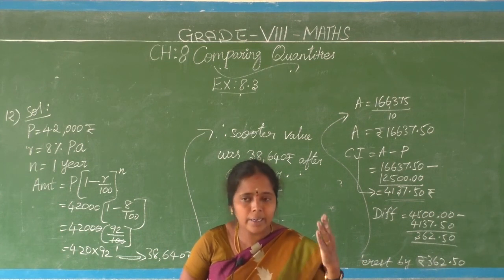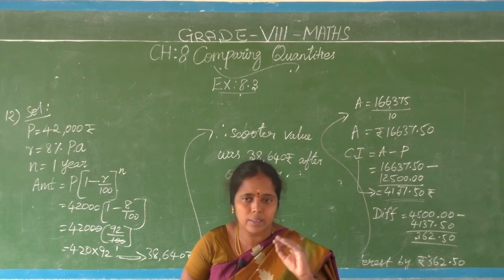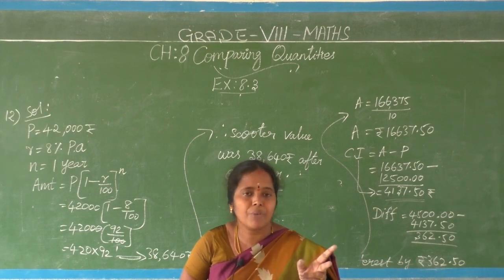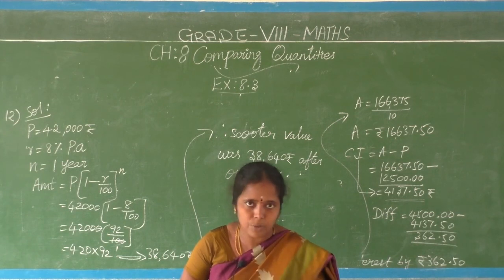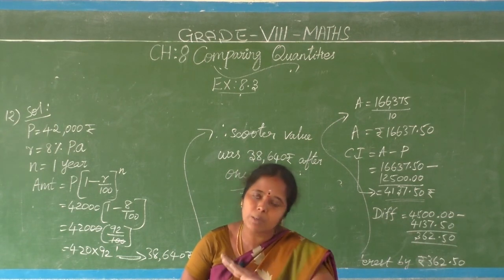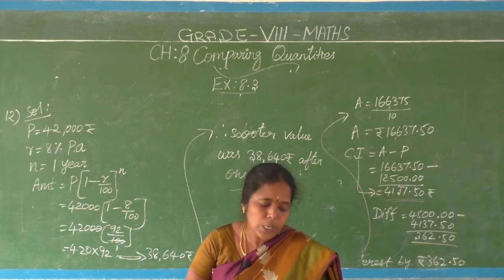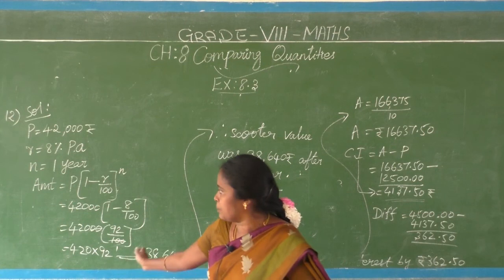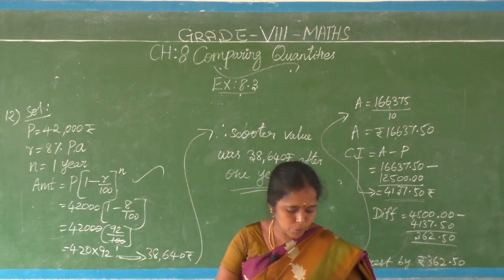If the interest is compounded annually, half yearly, quarterly, like that is there. Half yearly means the conversion period is 2 times. Quarterly means 4 times. Then how to convert month to year, based on that also we have seen some sums. Then comparison between simple interest and compound interest, Febina and Radha we have seen. Then finally depreciation value based on this formula. Okay, that's all. Totally 12 questions are there.